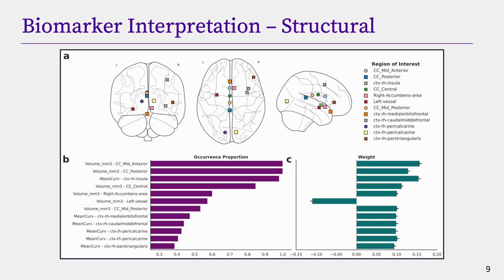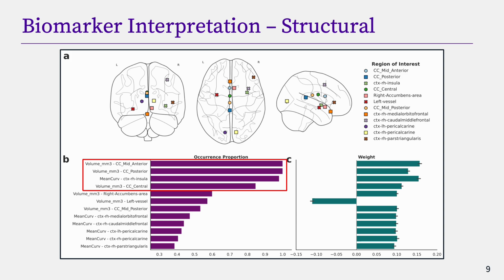Among the structural features, we identified 4 regions of interest that appeared in over 80% of the cross-validation models, demonstrating strong consistency across folds. Of the structural measurements considered, gray matter volume emerged as the most discriminative feature. Overall, these findings highlight the robustness of the identified biomarkers, reinforcing their potential clinical relevance for understanding and predicting treatment response in neuropathic pain.